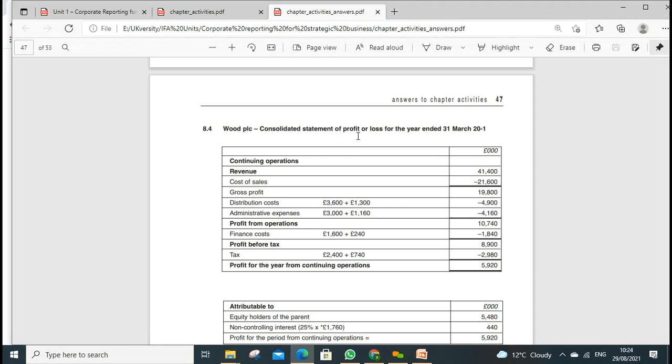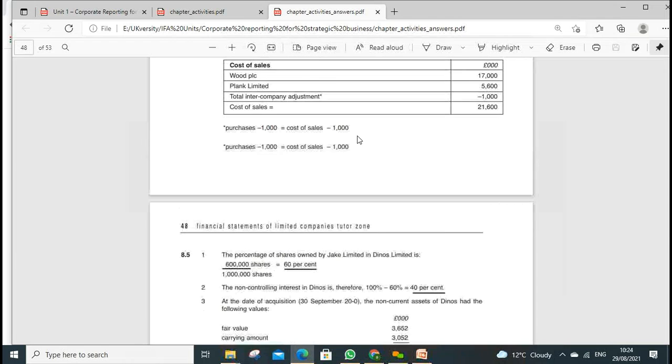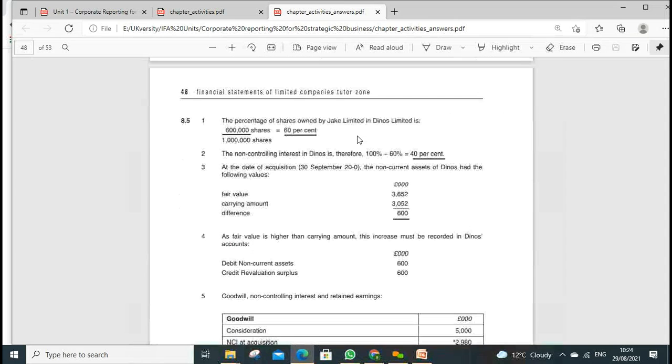We've been given the attributable profit, how much profit we need to divide between us, and the rest will be non-controlling interest.